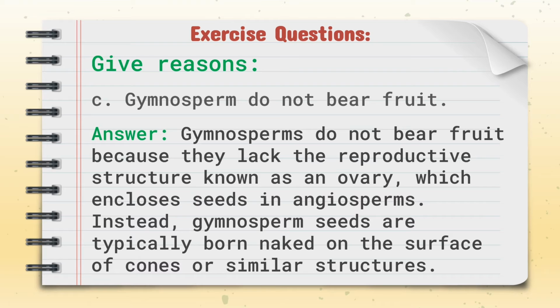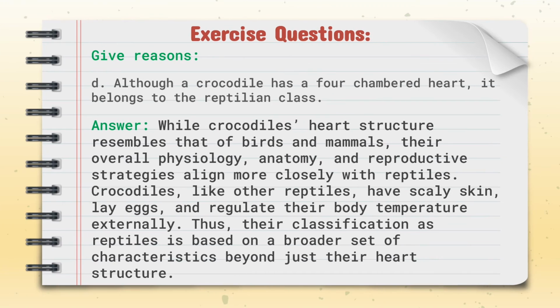Riccia is an amphibian plant. Riccia is an amphibian plant because it grows in moist and sandy places but needs water for fertilization. Fern is not a flowering plant. Cycas bears flower-like cone but no fruit. Banana bears flower and fruit. However, all these plants are kept in the same division.